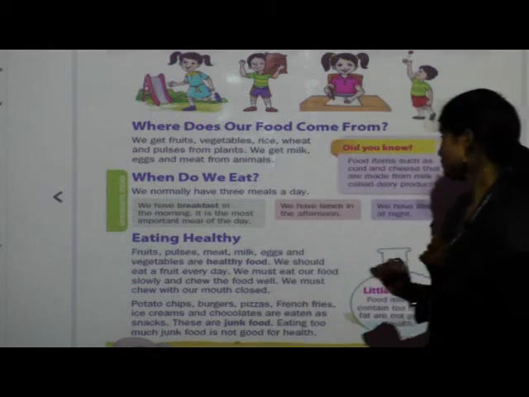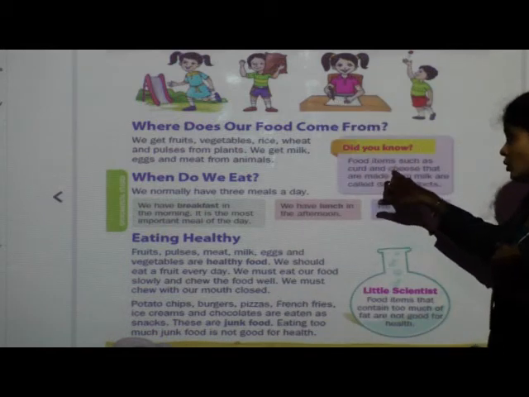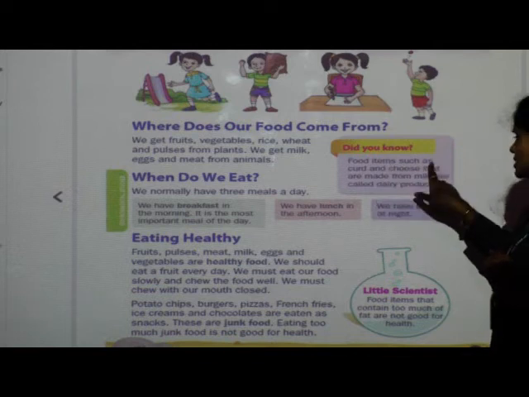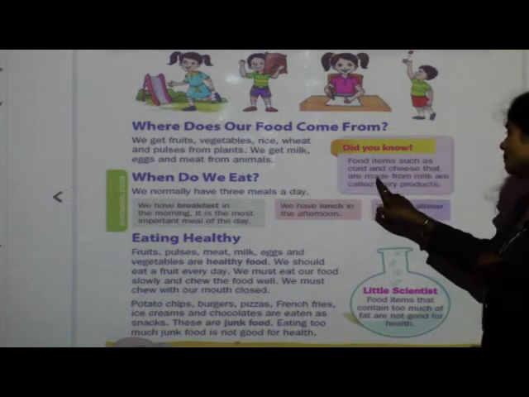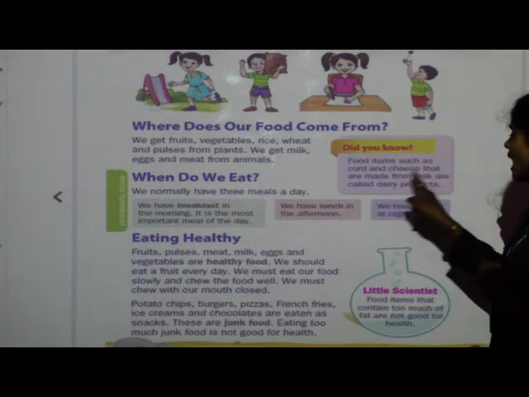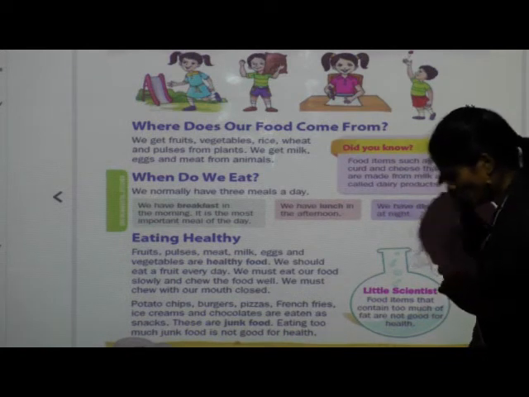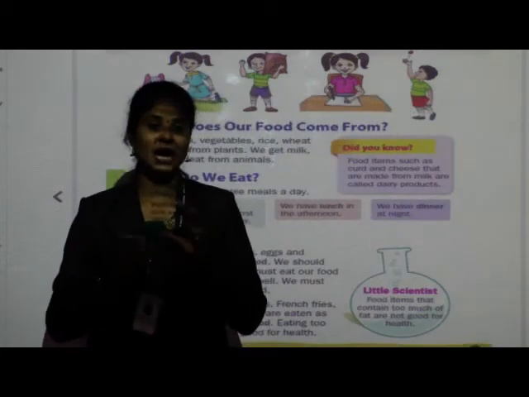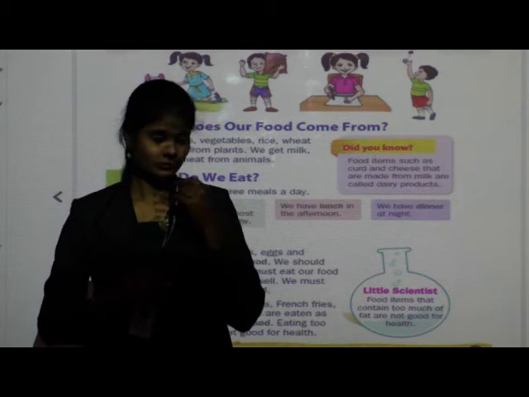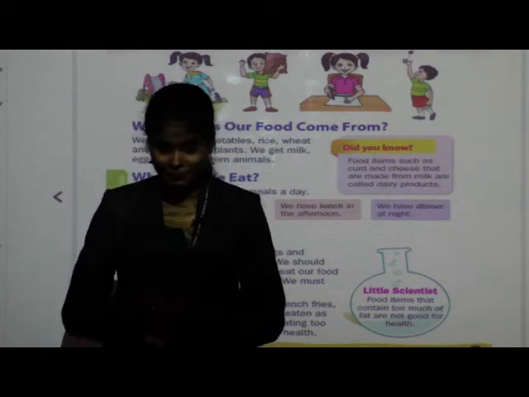Remember it. Next, see children, food items such as curd and cheese that are made from milk are called dairy products. What are dairy products? Food items which are made from milk are known as dairy products.